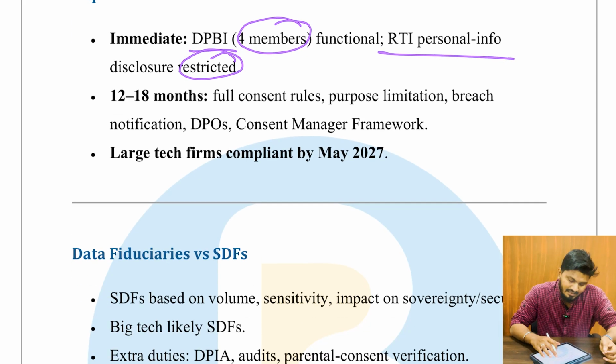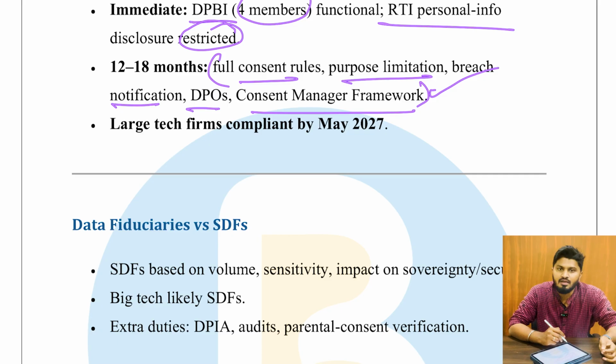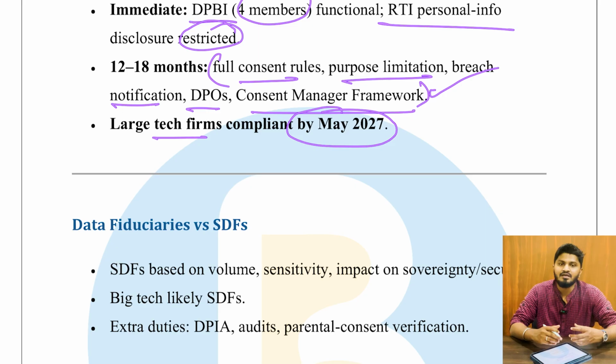Okay, next, in 12 to 18 months, full consent rules, purpose limitation, breach notification, DPO, consent management framework, all these etc. will be brought into fruition. Next, large tech firms can complain by May 2027. So they can complain by May 2027, and based on their complaint and further deliberation, we will be making changes to these DPDP rules.